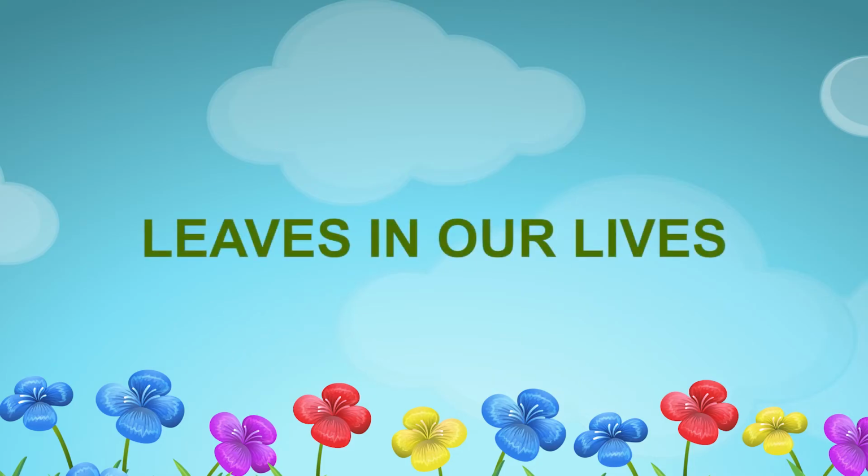Now, children, try to answer a riddle. The riddle goes like this: I am something big and sometimes small. In the autumn, you see me fall. Kids, have you guessed the right answer? Yes, you are right. The answer is leaf. Now, we will know more about leaves.